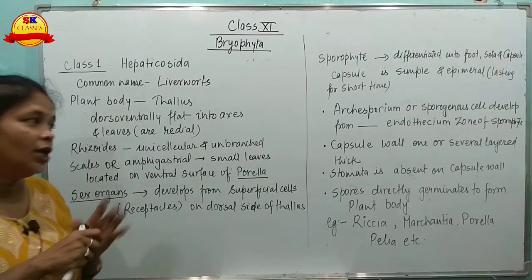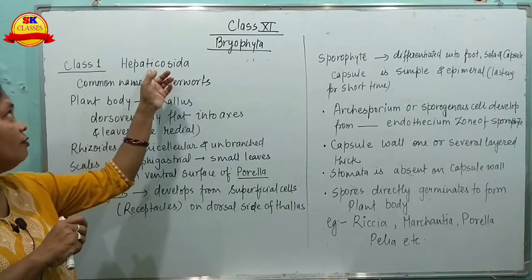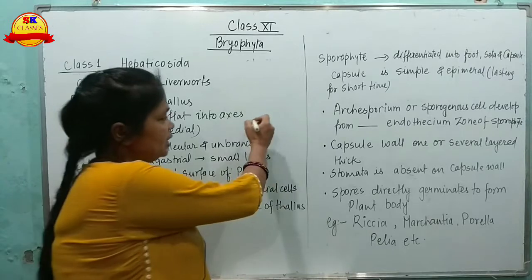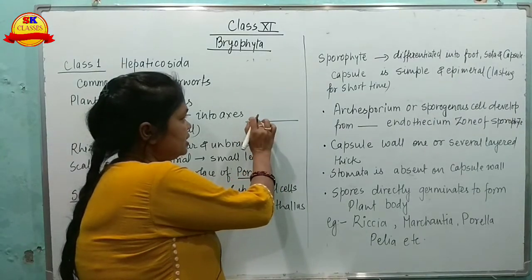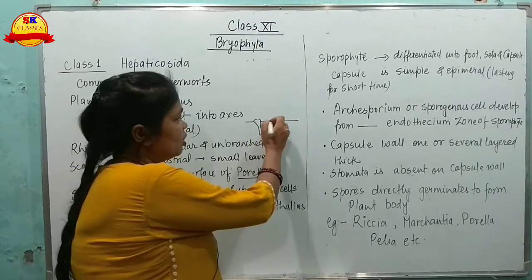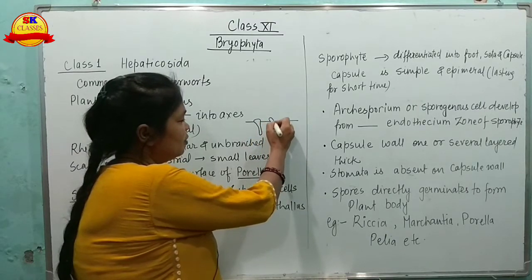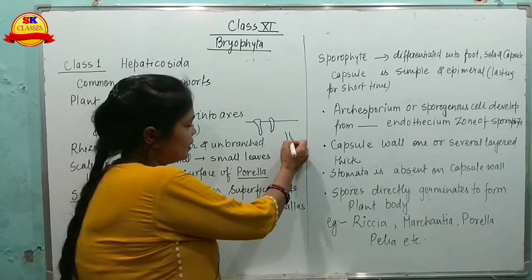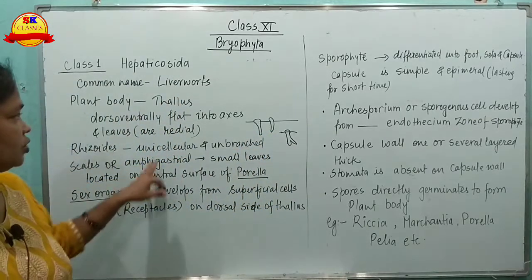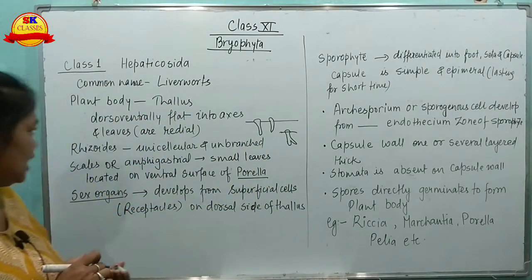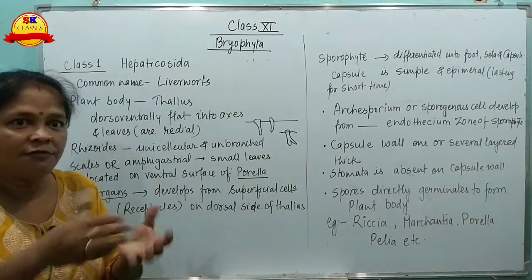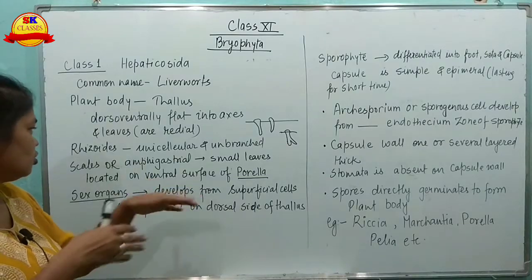Rhizoids: in the case of Hepaticopsida, they are unicellular and unbranched. This is the cell, and from this cell it grows like this, but it is not branched. It is unicellular, not branched. Branched means it is like this, then it is branched. So it is unicellular and unbranched. Scales and amphigastria, the small leaves present on the lower ventral surface.